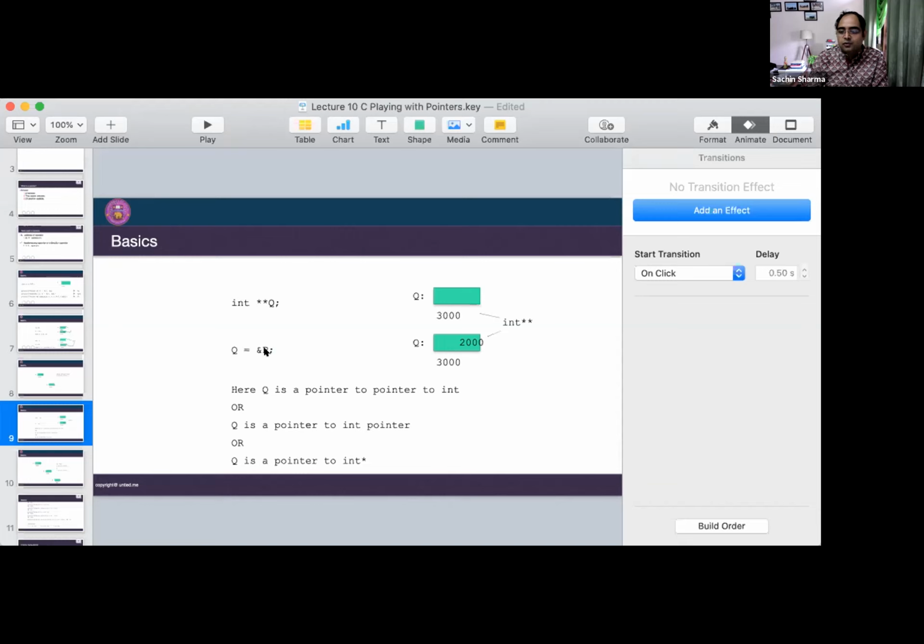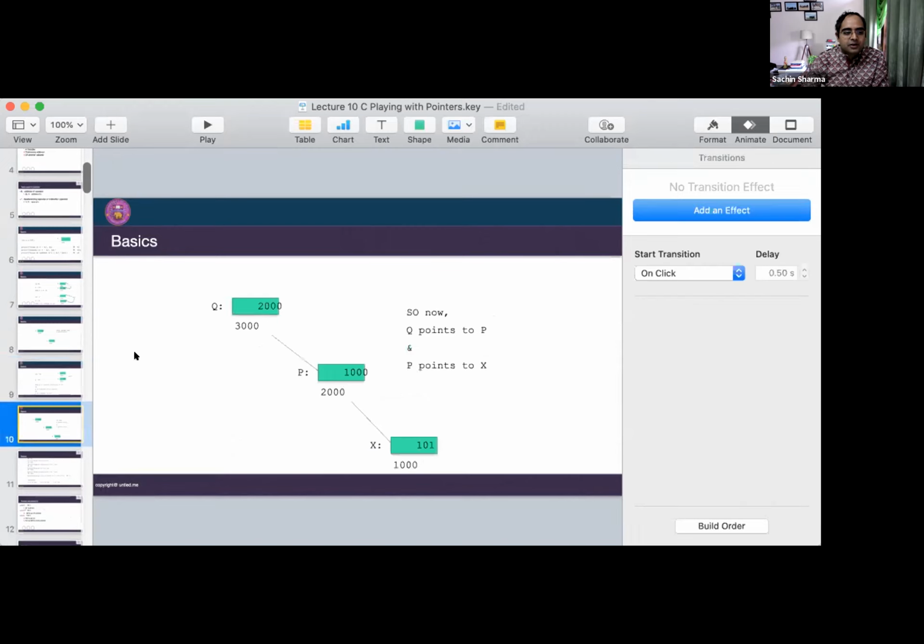So using this q variable, which is a double pointer, you can print both the values. This way you can create a sequence where a pointer can point to a pointer. So here q is a pointer to int pointer, or q is a pointer to int star. Int star means integer pointer. This is the simple way of understanding these things.